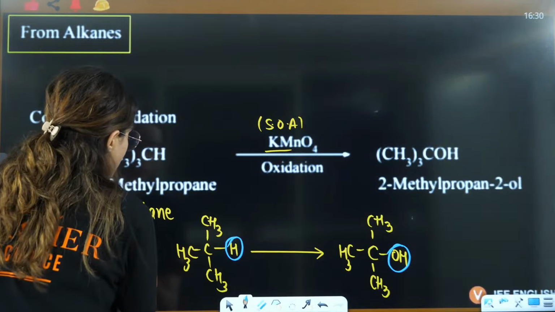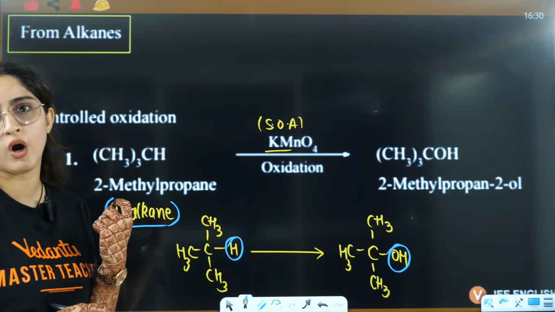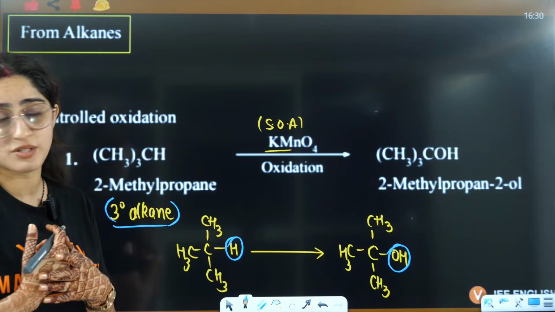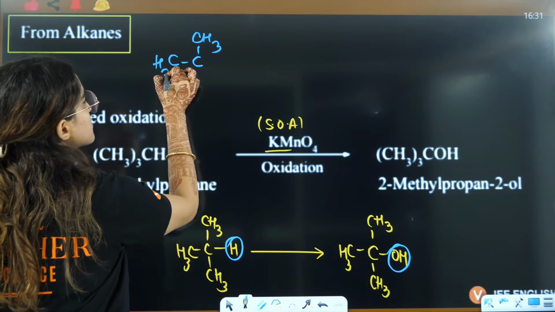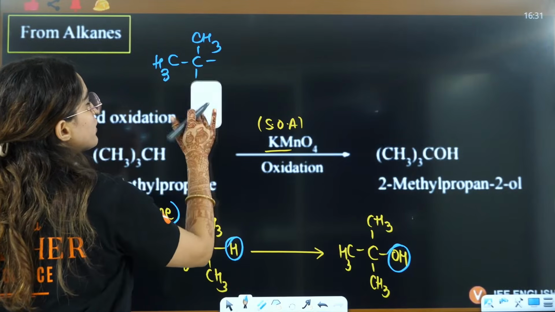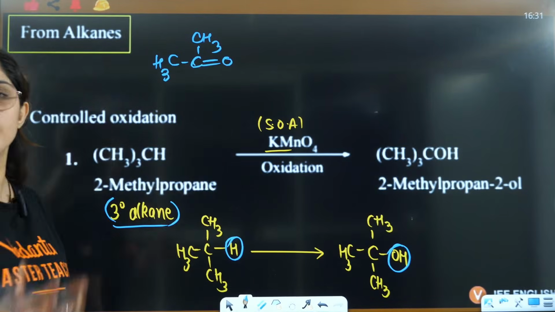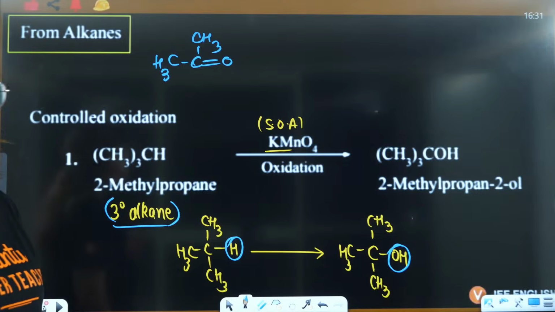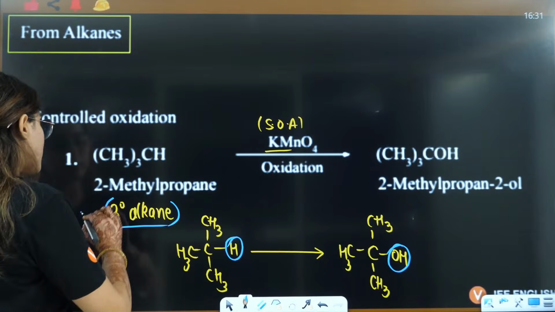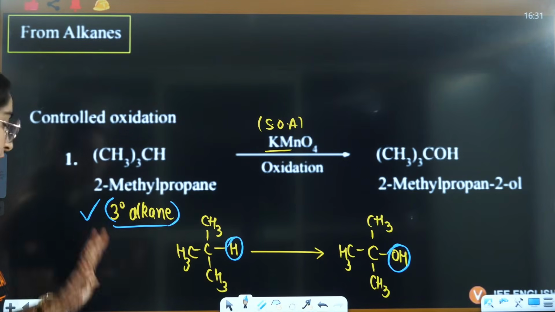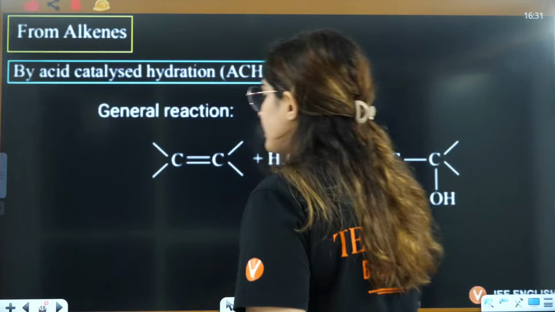The reason being we are using a 3 degree alkane here. If we use a 2 degree alkane, where this carbon is connected to only two CH3, that means something like this, CH3, this is H and this is H. Now these two will be converted to OH and OH, then this will be converted to a double bond O. So it will be converted to ketone or aldehyde. That's why with KMnO4, if you want to prepare alcohol, you can only use a 3 degree alkane here. You can't use a 2 degree or 1 degree alkane here, right? Understood everybody? That is the oxidation part.